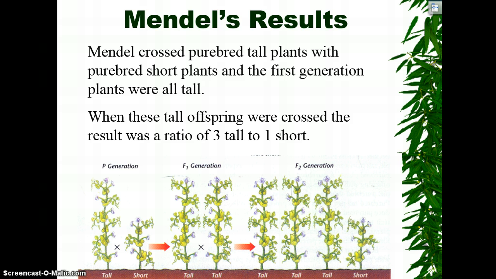Well, then he got this idea: what if I take my F1 generation and cross them among themselves? Let's see what happens. And that's where he came up with his F2 generation. And this is where we had that recessive allele come back. You still had the tall allele, but the recessive allele was able to be expressed this time, and we'll see why later. So when he had the P cross, there was a trait that disappeared, the recessive trait. When he did his F1 cross and looked at those children, he noticed that that recessive trait came back.